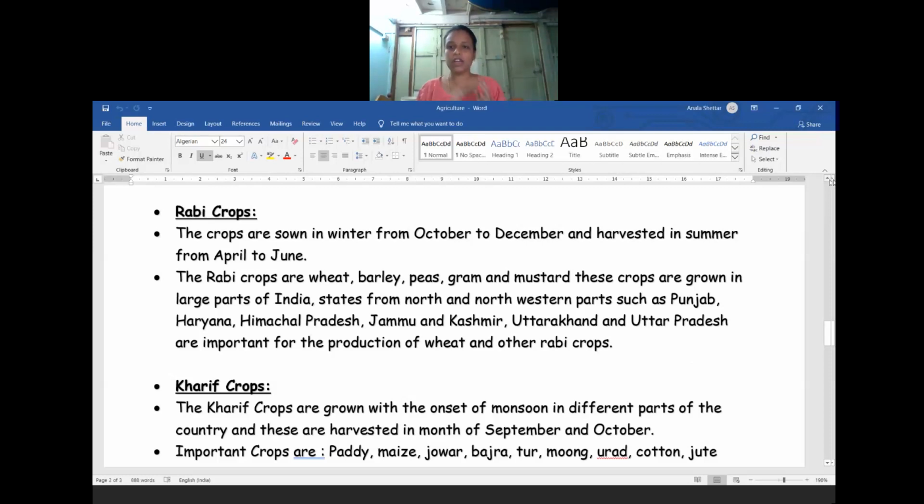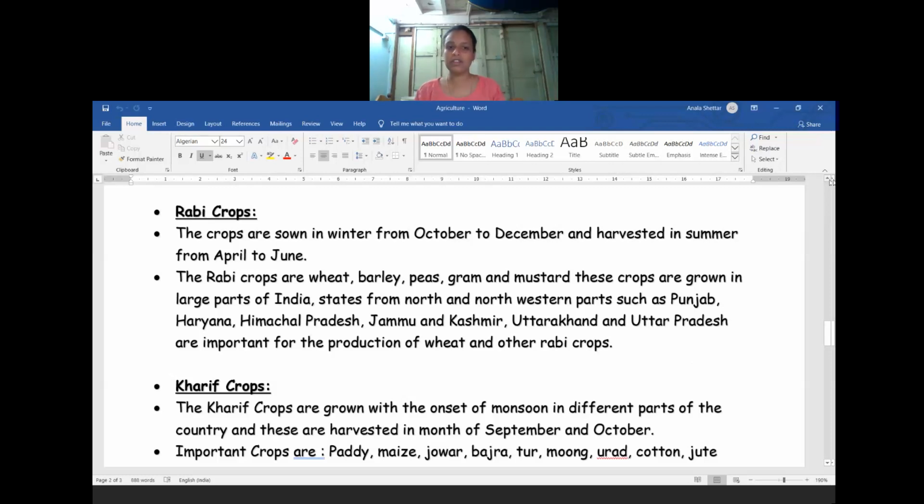So during this time, whatever rabi crops are grown in the field will be harvested in the months of April and June. Okay, so the rabi crops are sown in the winter season from October to December. The seeds are sown by the farmers and harvested in the summer season in April and June. So the final crop comes in April and June. The rabi crops grown in our country are wheat, barley, peas, gram, and mustard. These are the major crops grown in large parts of India.